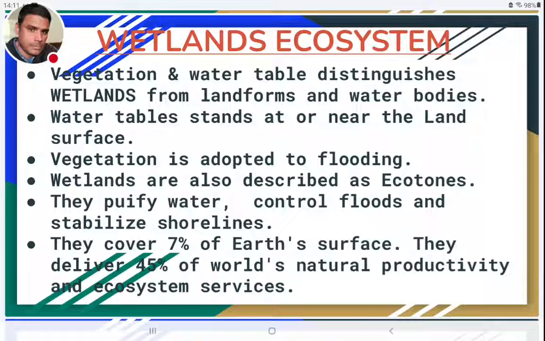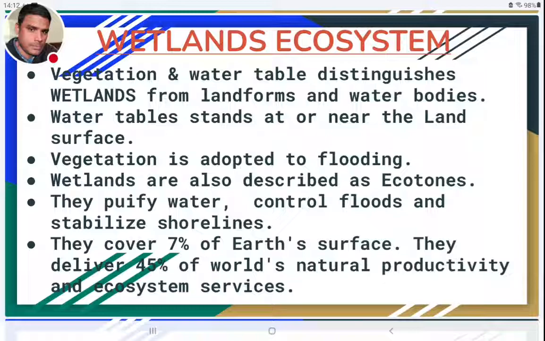They also control the floods. They are very helpful in controlling floods. And when wetlands are present on the seashores, they also control the effect of storms, and in this way they stabilize the shoreline. So shorelines will not be affected by the storms, and they are not affected by soil erosion either. Preventing soil erosion and damage by storms is also a very important function of wetlands. In this way, wetlands have very important ecological functions to perform.